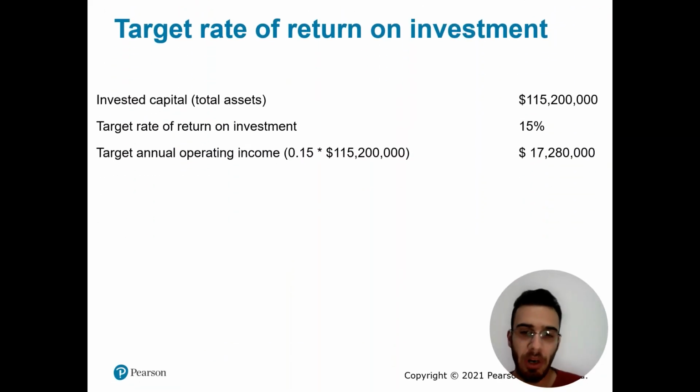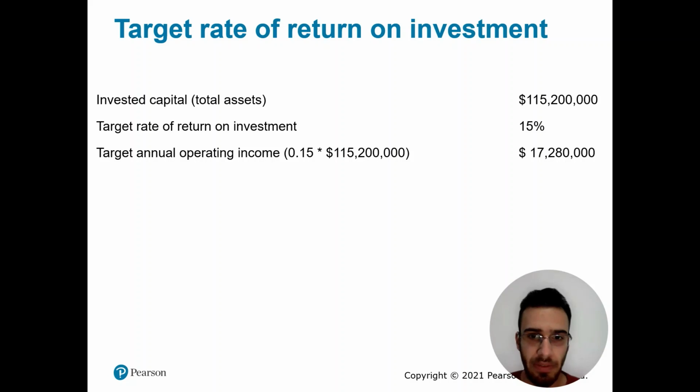One way to choose the markup percentage is to choose the markup based on a target rate of return on investment, which is the target annual operating income divided by the invested capital, the amount of capital invested in the company. Now this target rate of return represents the future value or profit that an investor expects from their investment in the company. So the invested capital in our case is the total asset of the company, and the target rate of return on investment is